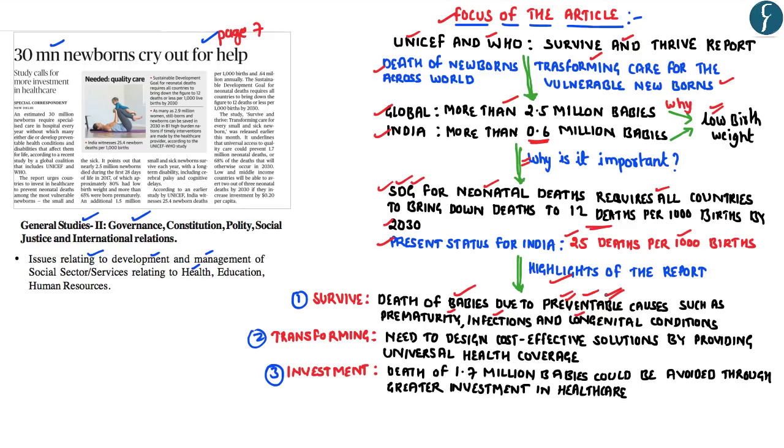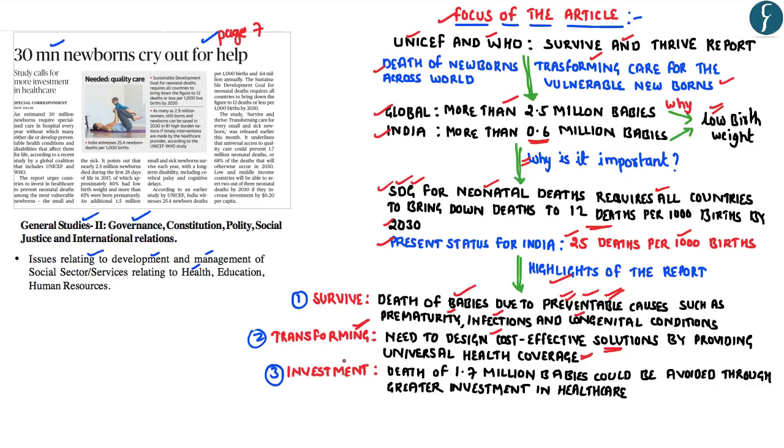Hence, accordingly, in order to reduce the death of babies due to these preventable causes, the report has suggested that the governments across the world have to focus on bringing about a transformative change in their healthcare system. And as part of this transformative change, the governments need to design cost effective solutions for their healthcare and provide the people with a universal health coverage.